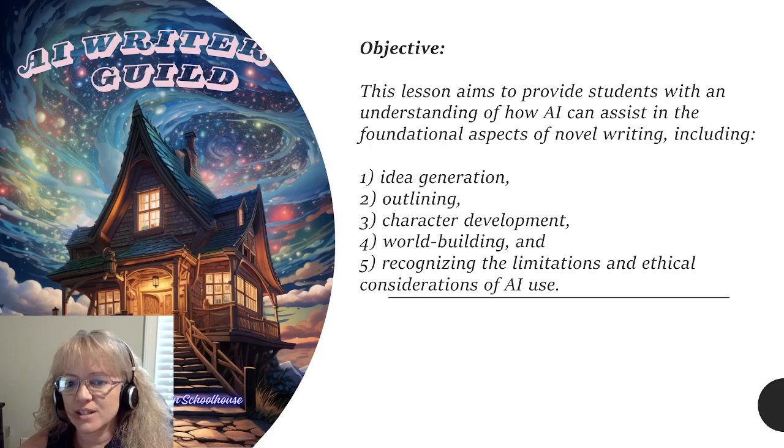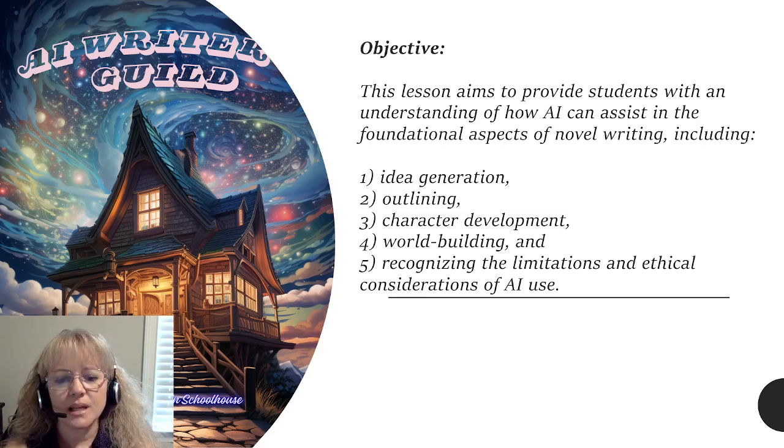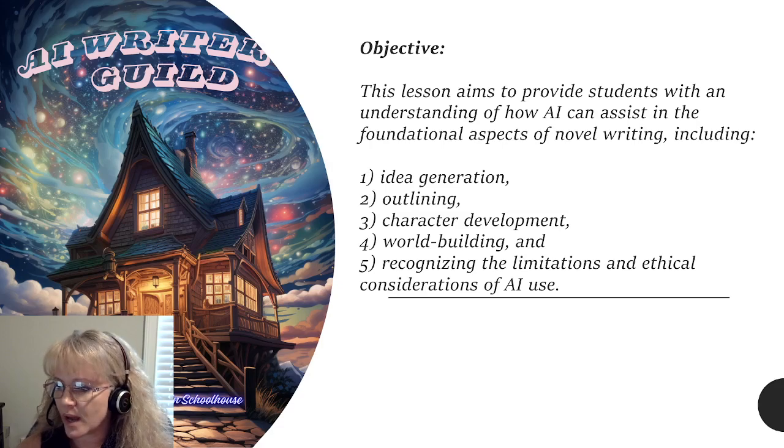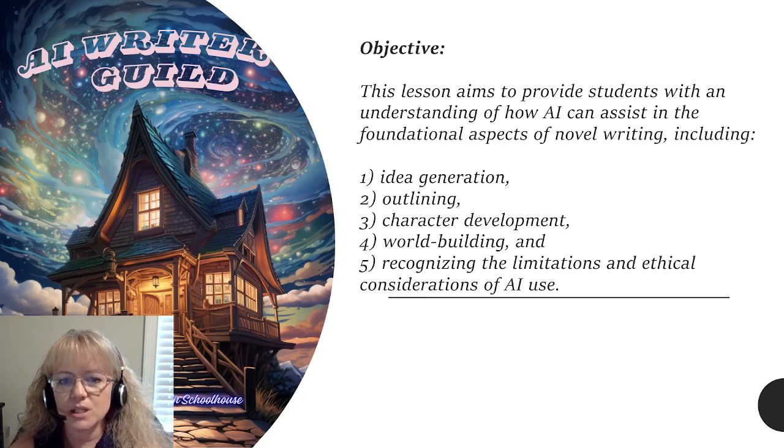All right, so what are we going to talk about today? There's a few things we're going to go over, and then we'll have our normal 3 assignments. So the objective for this lesson aims to provide students with an understanding of how AI can assist in the foundational aspects of novel writing, including idea generation. You can use ChatGPT and other sources for getting good ideas. Outlining. You can outline your novel with ChatGPT and other tools.